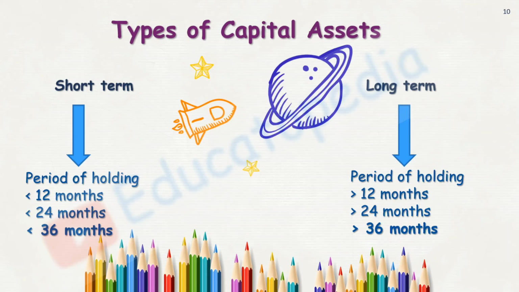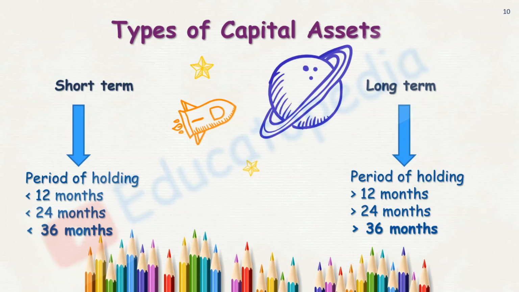And if exactly the opposite is happening, I am holding a particular asset more than 12 months, more than 24 months, more than 36 months, then in this case, my asset amounts to a long-term asset, and here it was my short-term asset. Now which asset to be considered in 12 months, which to be considered in 24 months, and which to be considered in 36 months criteria is a matter of fact.